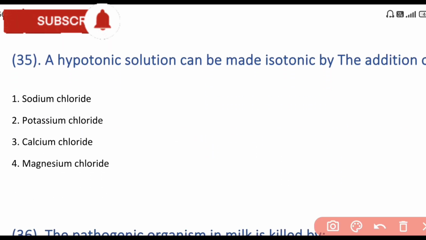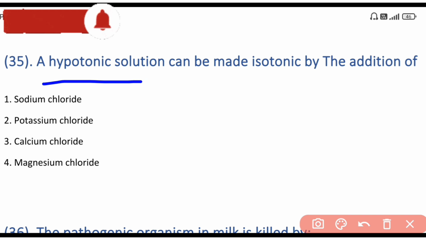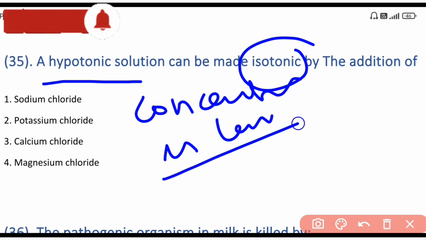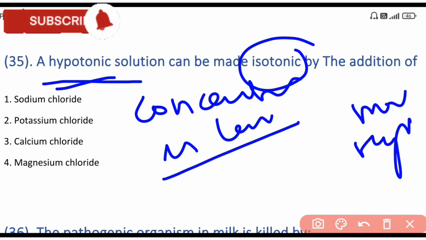Next question is a hypotonic solution can be made isotonic by the addition of what. What is hypotonic? A hypotonic solution has a lower concentration of solute, and if the concentration is higher, that is hypertonic.